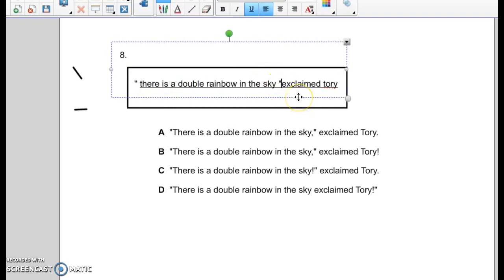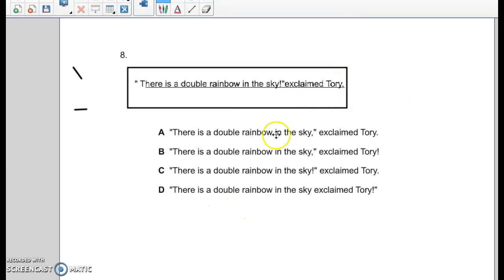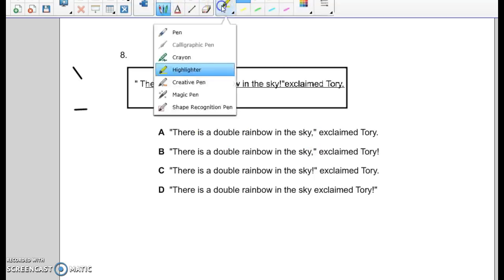Step 2, down on the ground. Which part was exclaimed? And then number 2 down on the ground is the period after Tori. Step 3, capitalization. We have to capitalize the beginning. Do not have to capitalize the E in exclaimed because that's just your dialogue tag. Do have to capitalize Tori. So you could do that and kind of look to see which one matches. Or like we said before, highlight your differences.